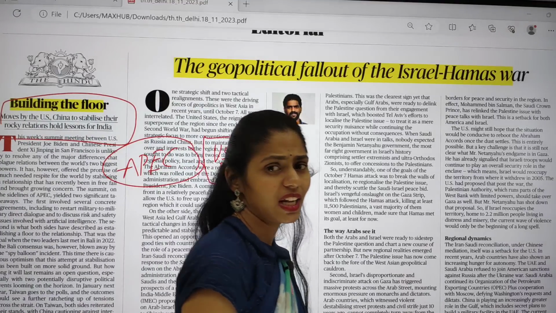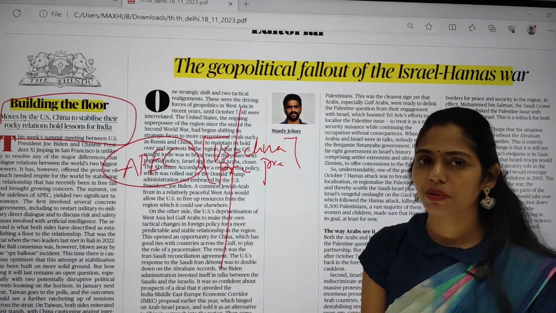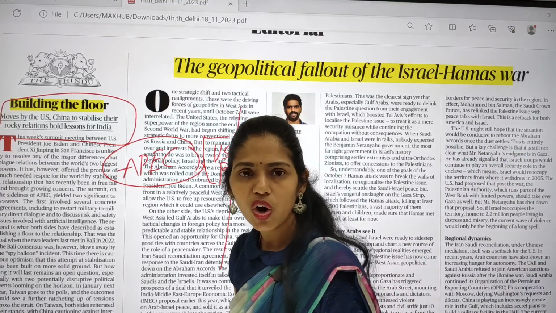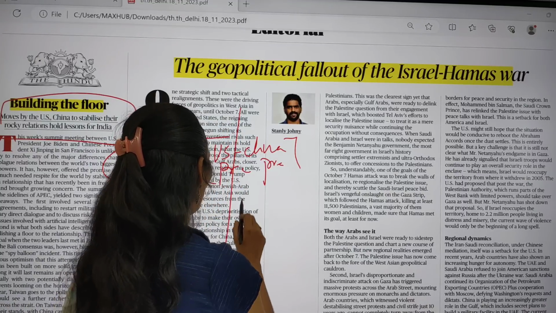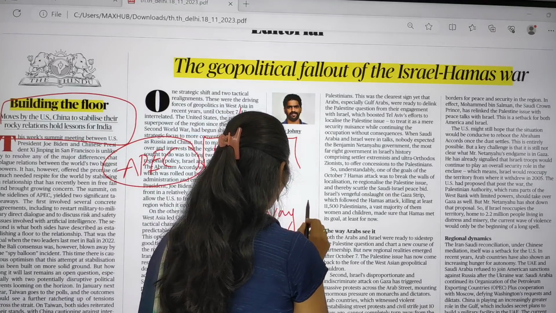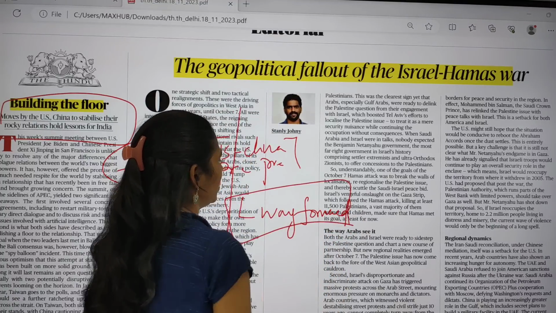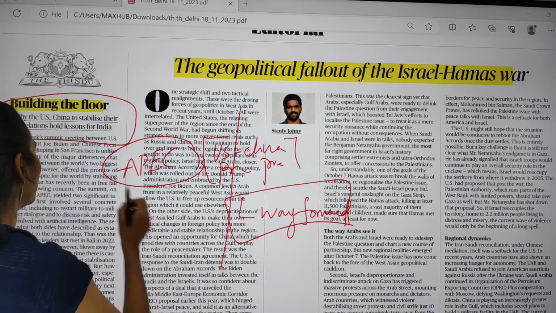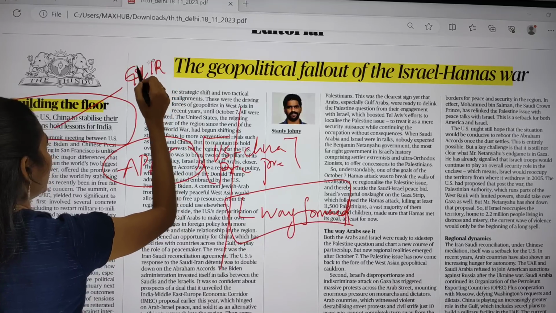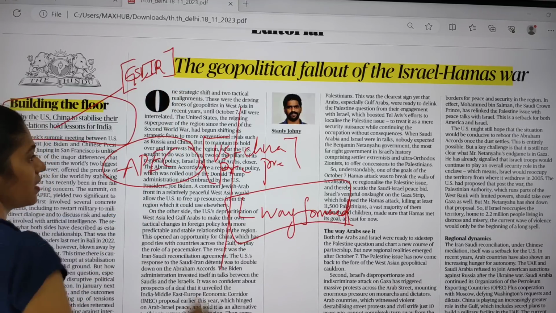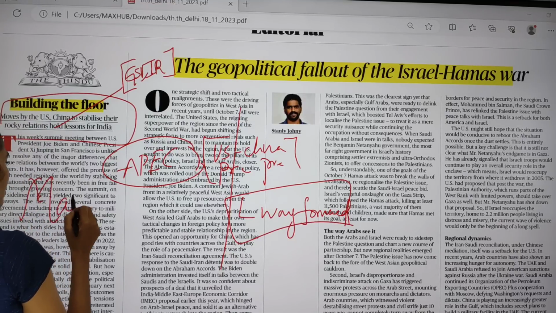First you have to analyze what the reasons are, why there is a divide between the US and China. You have to know the major reasons, understand the way forward, and how India can act in this context. This is very, very important. This topic is important for your GS paper 2 under international relations, and it is important for your mains.